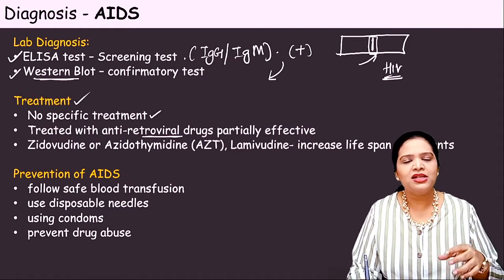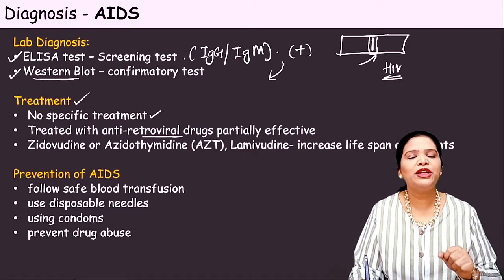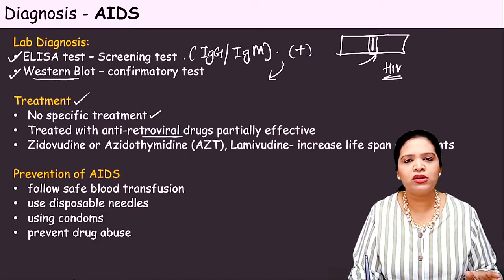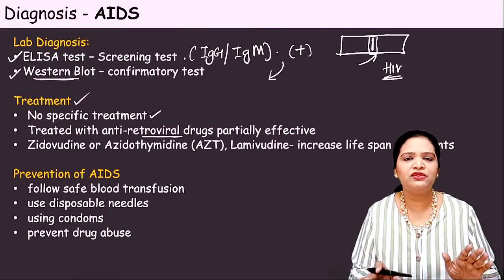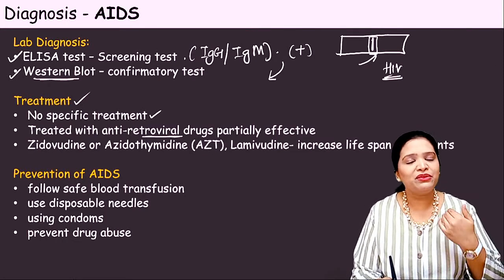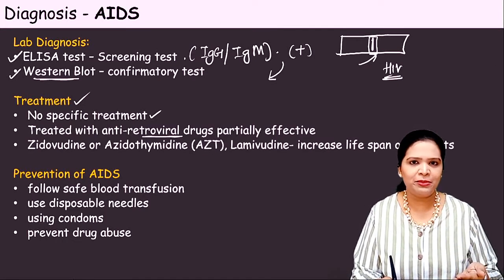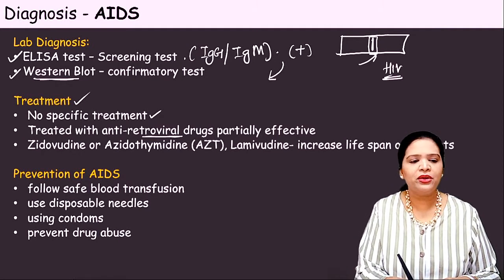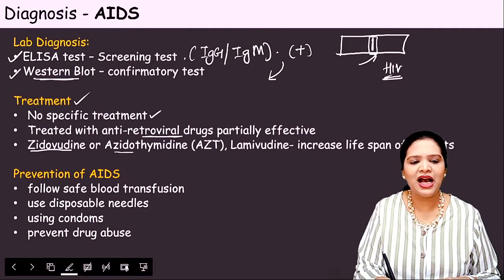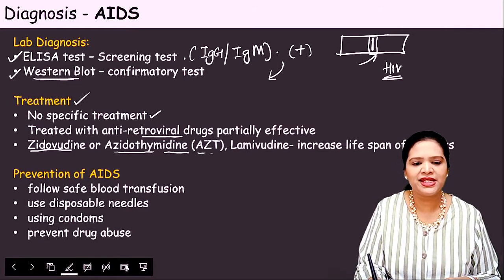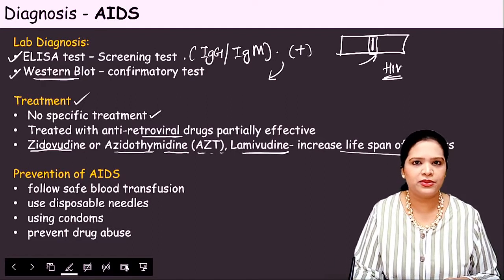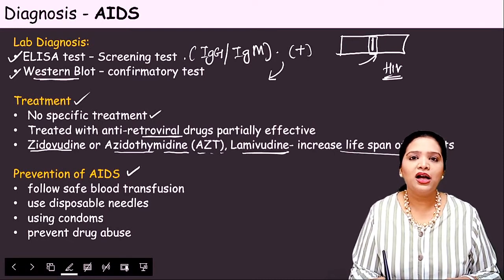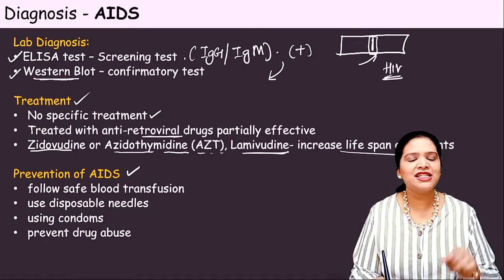Okay, like this, some symptoms will be reduced, but those drugs will not completely kill the virus or cure the patient from the AIDS infection. So once he is infected, that's it, he is infected. Okay, treatment is not there, but we could give this antiretroviral therapy to extend the lifespan of the patient. Okay, so the antiretroviral therapy includes zidovudine, azidothymidine, in short form AZT, lamivudine, etc. So they increase the lifespan of the patient.